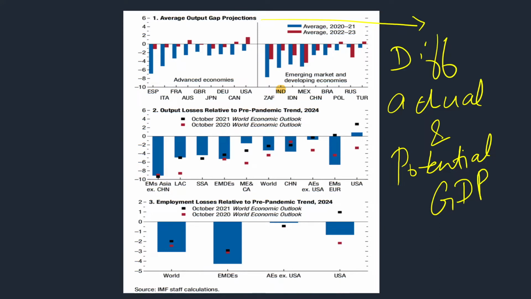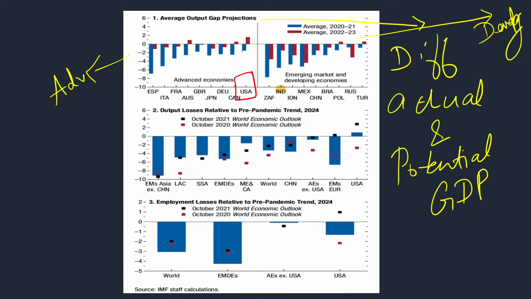See the graph here. On the left you have all these advanced or developed economies. On the right side of this graph you can see all these are developing economies. Let us take USA as an example to explain this graph. See the example of USA. You can see that the average was negative. It was somewhere in -2.